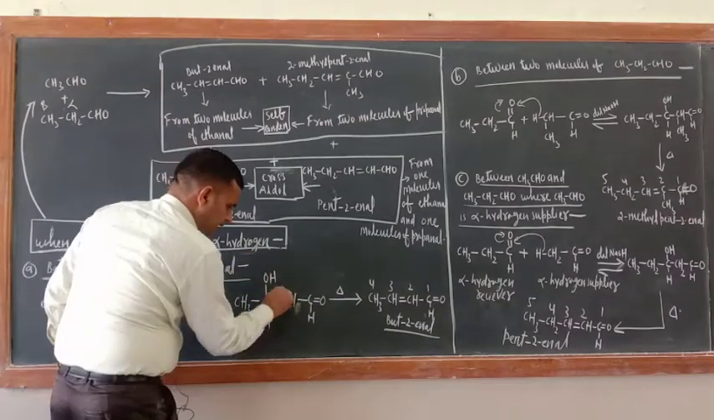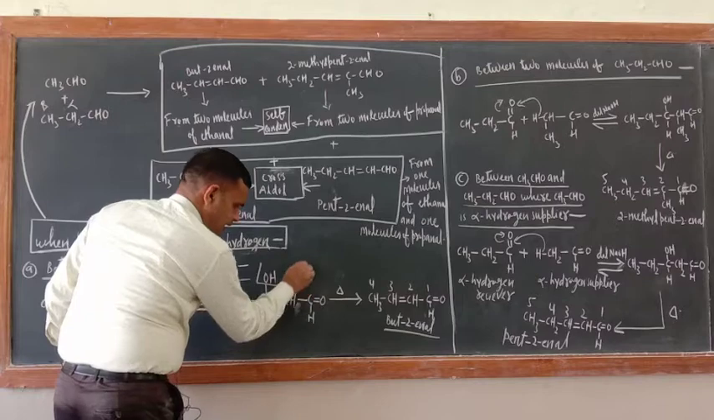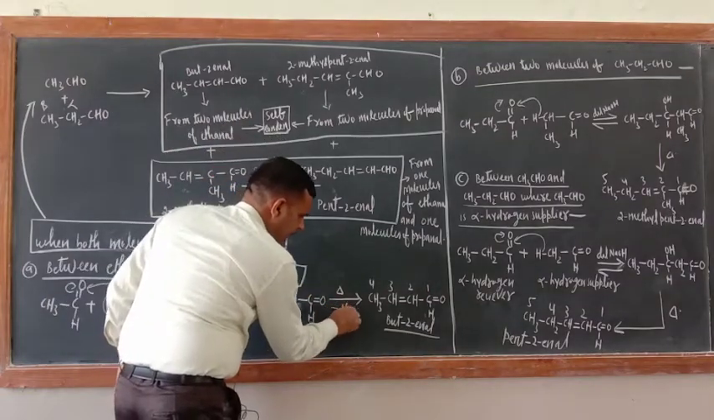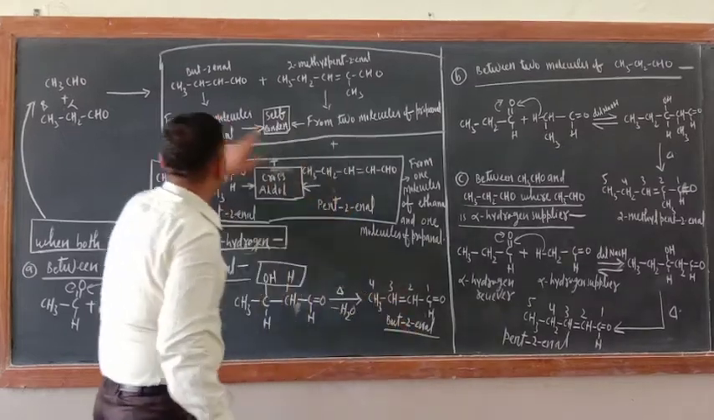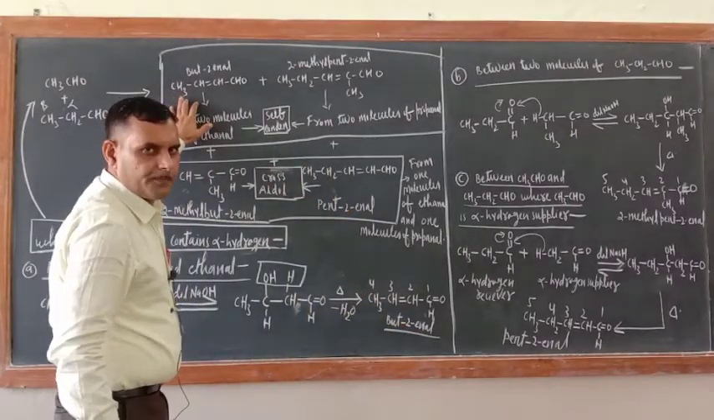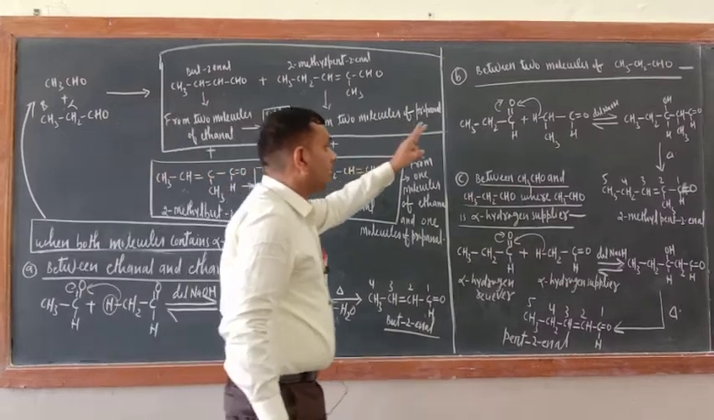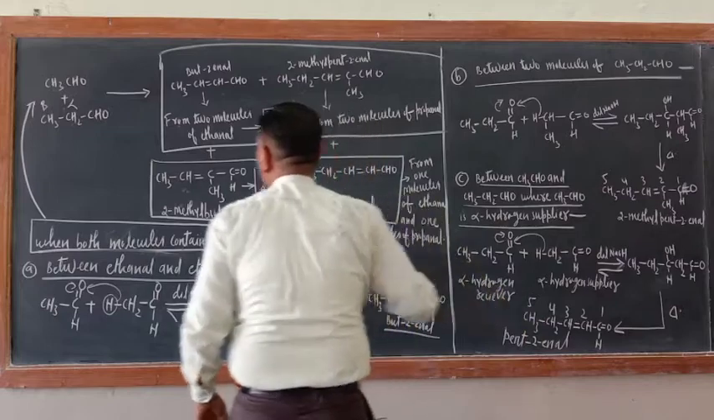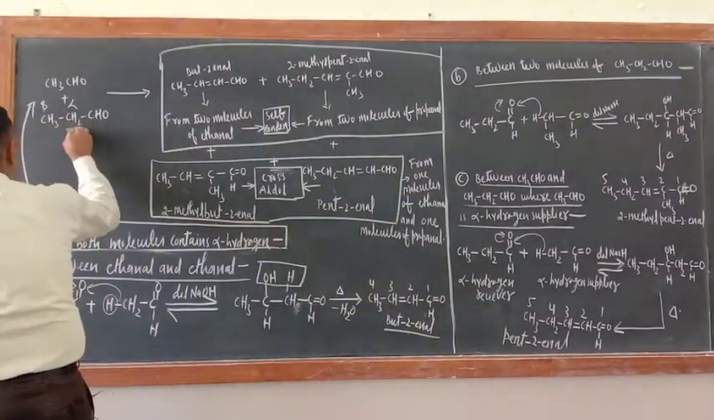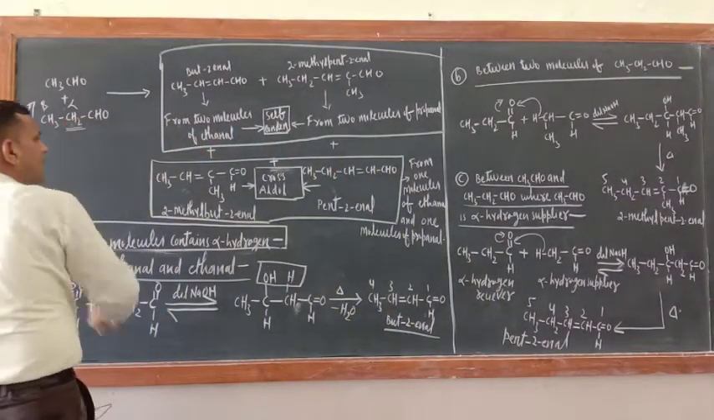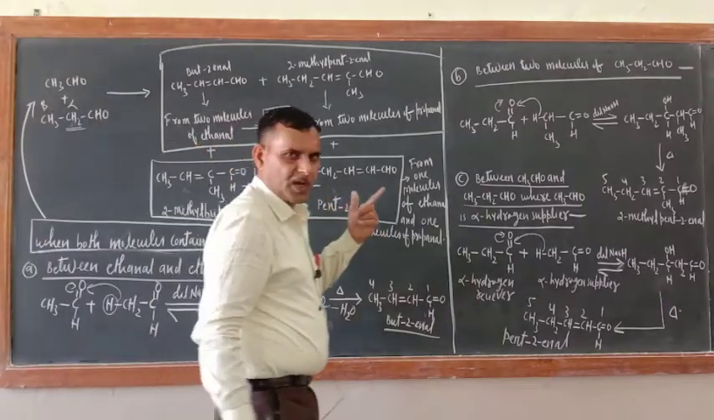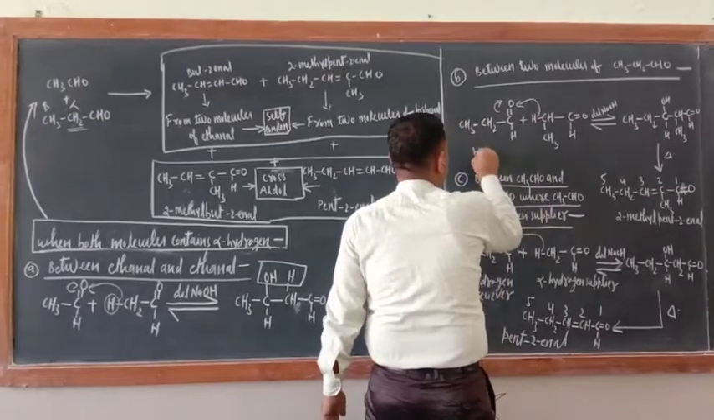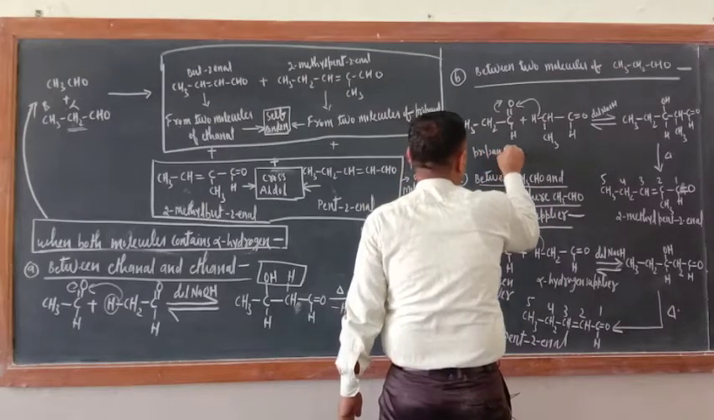Now second step, what would be there? If you heat, this will evolve one molecule of water, and what is the product? But-2-enal. So the first one you have got or not? Second one, between two molecules of propanol. So just see, in propanol, which is the alpha hydrogen? This CH2 is the alpha carbon atom, and the 2 hydrogens bonded to it are the alpha hydrogens. So just see, one molecule is this one, propanol.